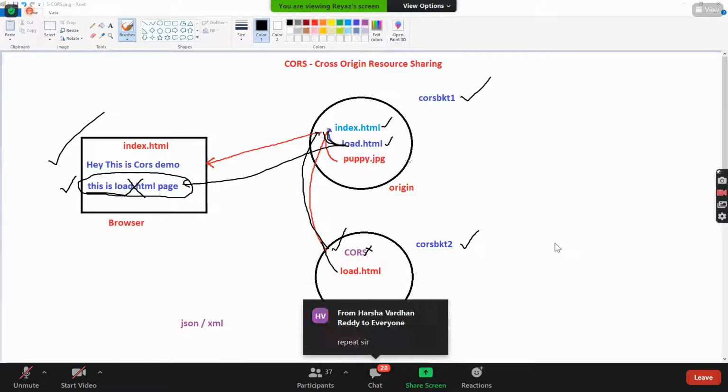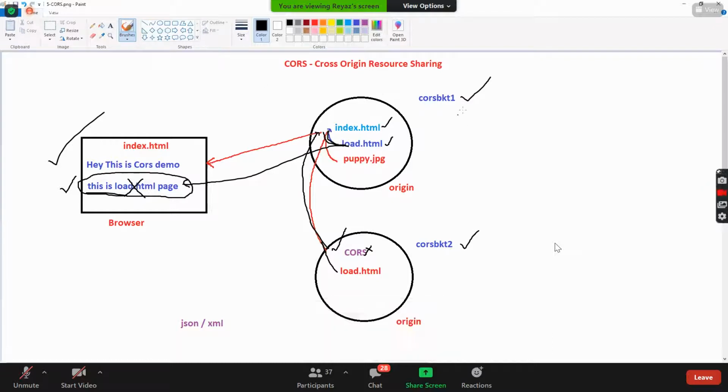Yeah, nice. So this is what I was saying. See, again, guys, do you remember the CORS topic? What's the CORS topic is? Okay, first thing is we'll try to create two buckets. What are the two buckets that we create? CORS bucket 1, CORS bucket 2. The first step is to create two buckets. Second step is we'll try to upload index.html and load.html inside this bucket. Yes. And inside this index.html, I'll call this load.html.